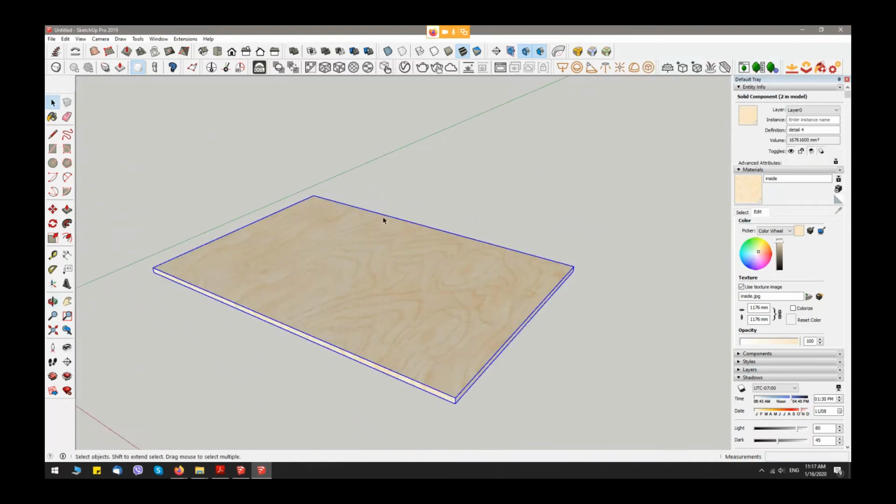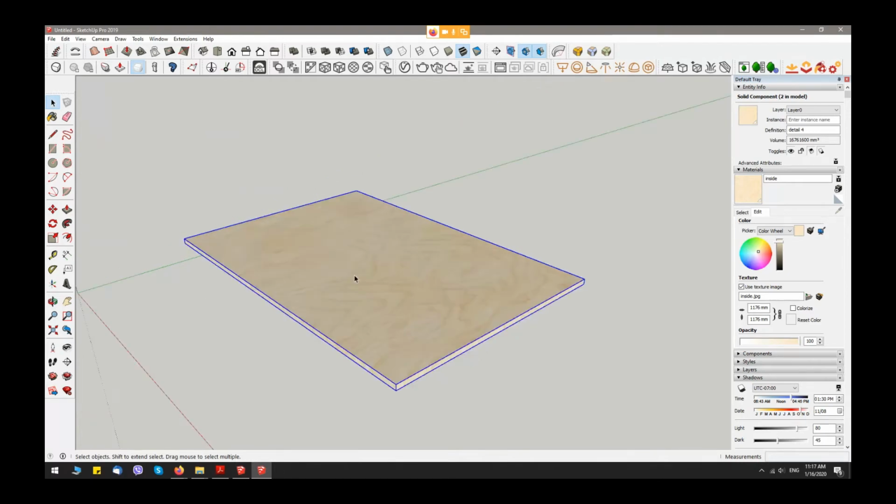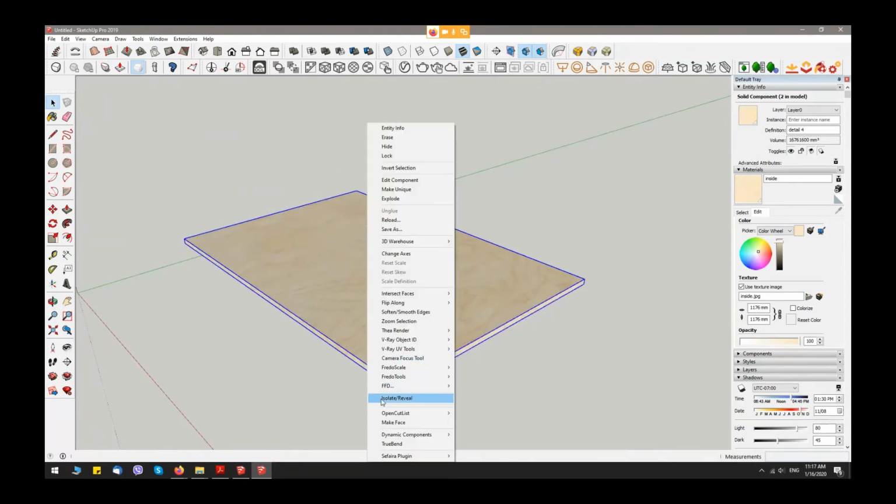And now I can work very easy. Again, when I press the right button and select isolate again, everything in my model is come back, is unhided.